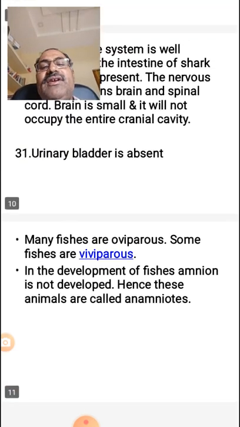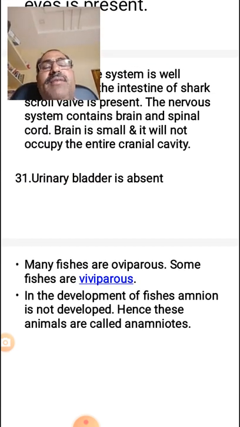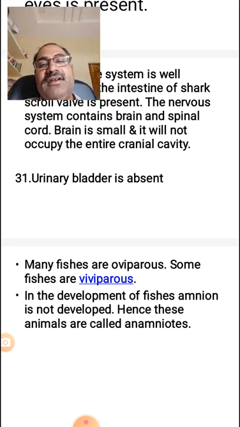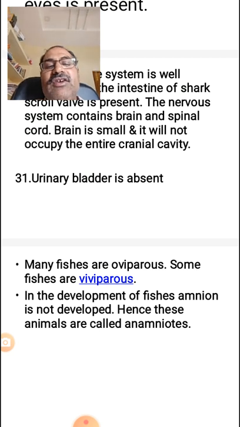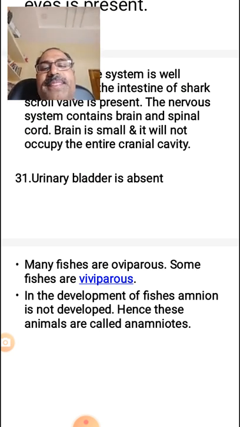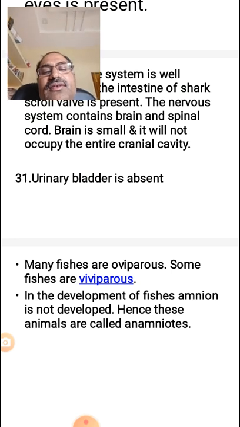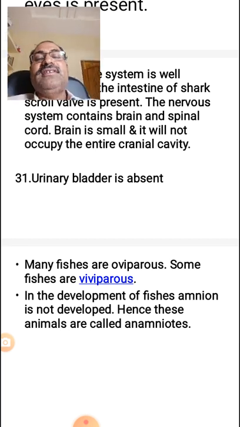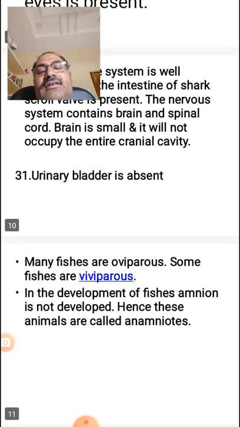Many of the fishes are oviparous. Oviparous means they lay eggs. Some are viviparous, meaning they give birth to young ones. In the development of the fishes, amnion is not developed, and hence they are also called anamniotes. And these are the general characters of the fishes.